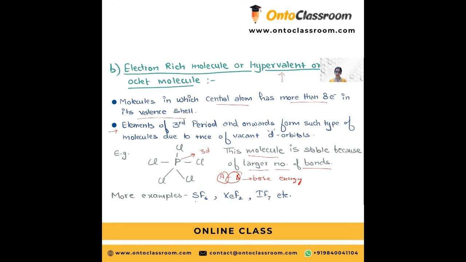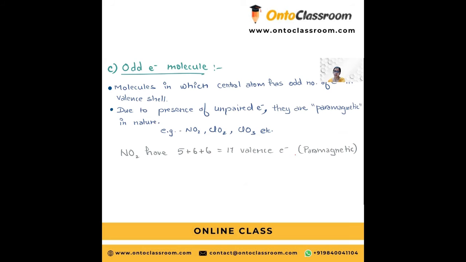Some more examples are SF6, XeF2, IF7. In XeF2 you may get confused that there are only 2 side atoms, so how is it a super octet molecule? See, Xe has 8 electrons. If it shares 2 with fluorine like this, the rest will be lone pairs, and fluorine will have 6 more electrons. So fluorine will have its octet complete, while xenon will have 10 electrons. So it will be a super octet molecule.